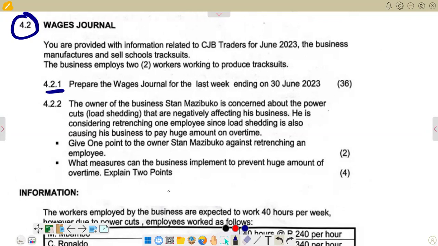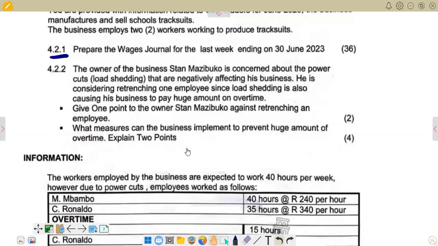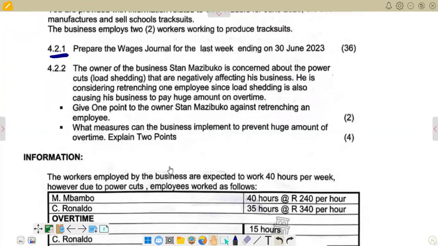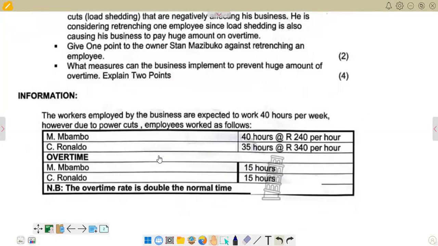If you go through the question, you will see the information that we are given. The workers employed by the business are expected to work 40 hours per week. However, due to power cuts, employees worked as follows. This is the information we are given for Mbambo and C. Ronaldo. Then we are given overtime for Mbambo and C. Ronaldo of 15 hours each, and the overtime rate is double the normal rate.